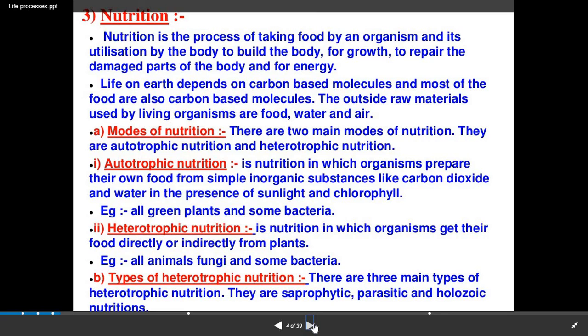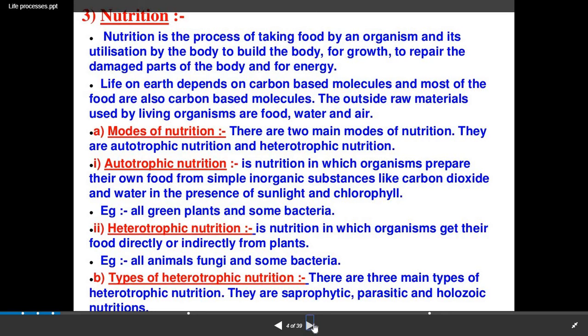Now modes of nutrition. There are two main modes of nutrition. These are classified as autotrophic nutrition and heterotrophic nutrition. First, the autotrophic nutrition. It is the nutrition in which organisms prepare their own food from simple inorganic substances like carbon dioxide, that is CO2, and water in the presence of sunlight and chlorophyll. Chlorophyll, students, is a green pigment present in the green plants.